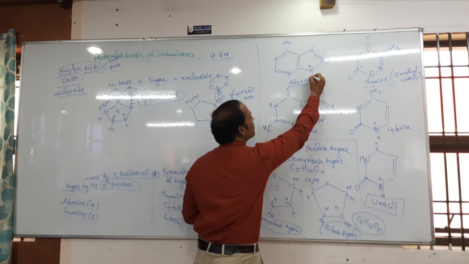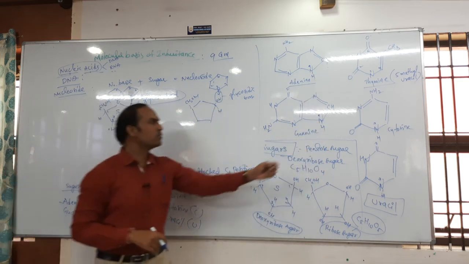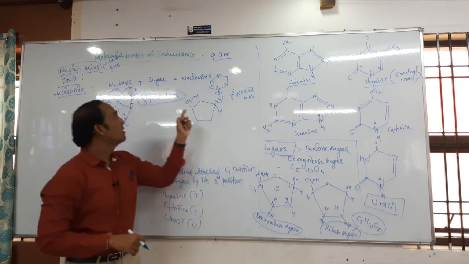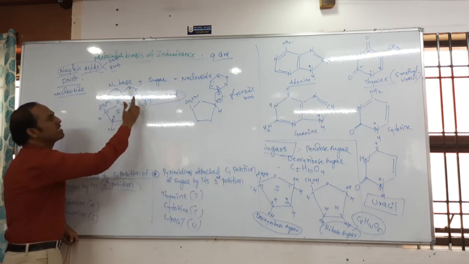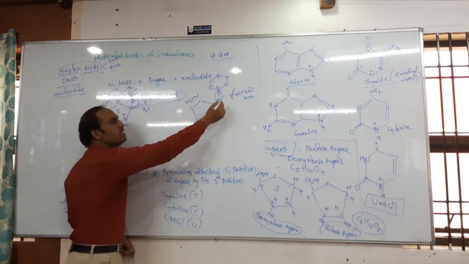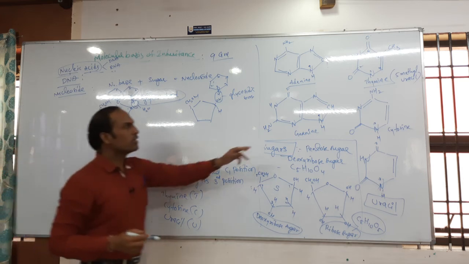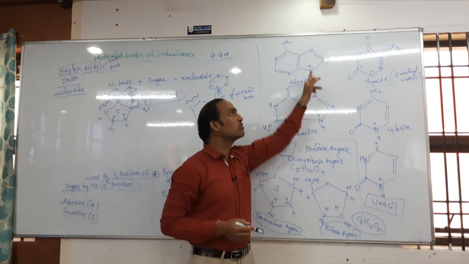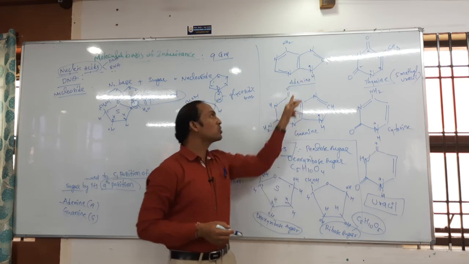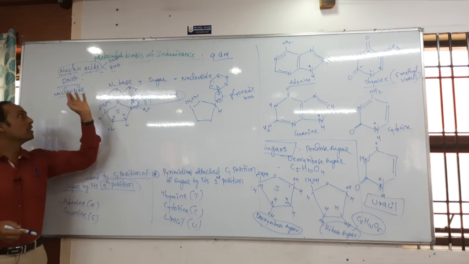Because here hydrogen is there, here also hydrogen is there. The same, hydrogen is there, like this. Here hydrogen is there, here also OH is there, you know. These two, the hydrogen and OH, are removed in the form of water. By dehydration, the glycosidic bond is formed. Correct? So the ninth position of purines can bind with the first carbon of the sugar by a glycosidic bond. Then only which one is formed?